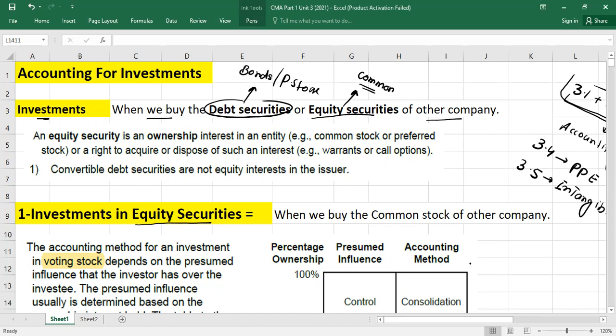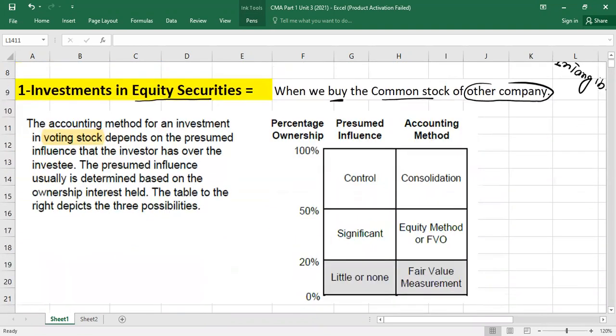So here we go. I'm going to start with investment in equity securities. So what does mean by investment in equity securities? I need your concentration now. It will become very easy if you will understand. Investment in equity security means when we buy the common stock of other company. That is called what? Equity securities. So guys, accounting for equity securities depends upon the classification, like in which category you are falling.